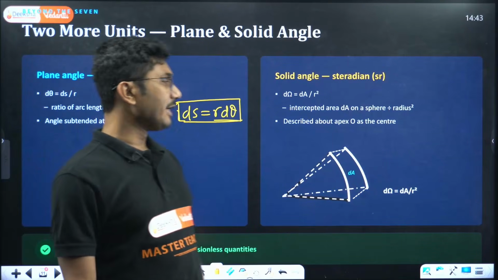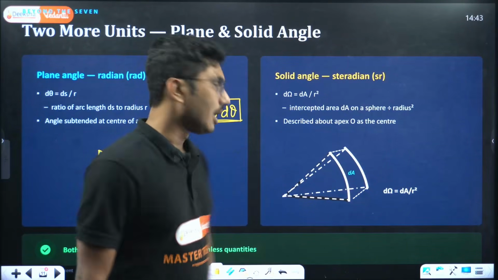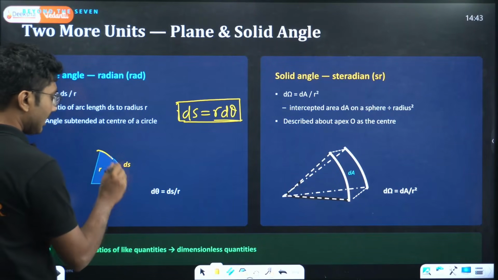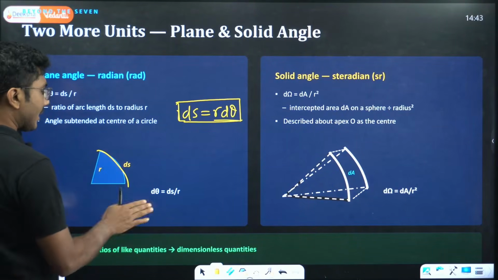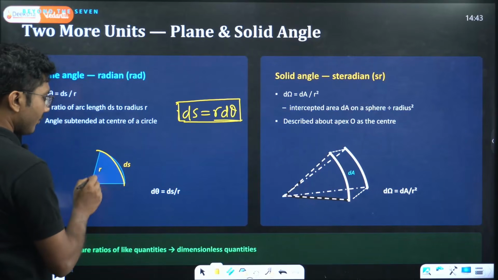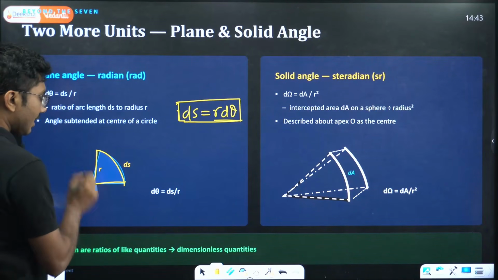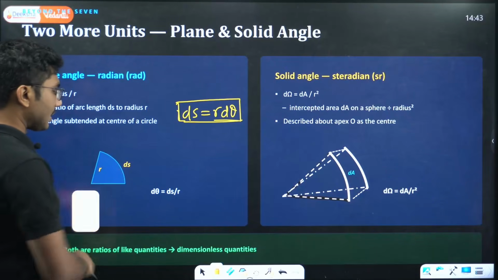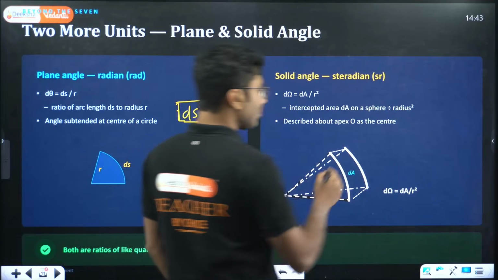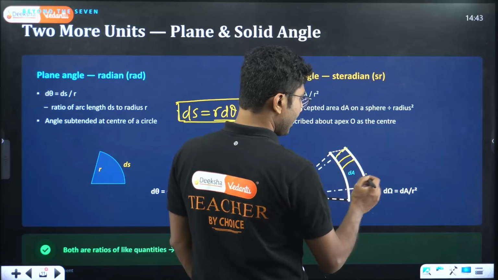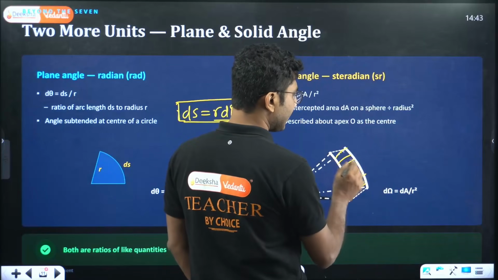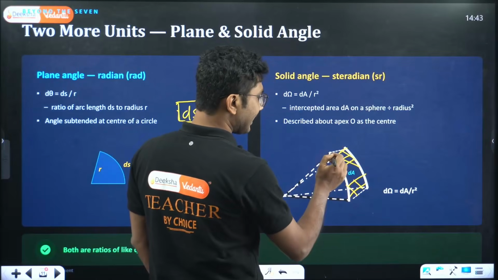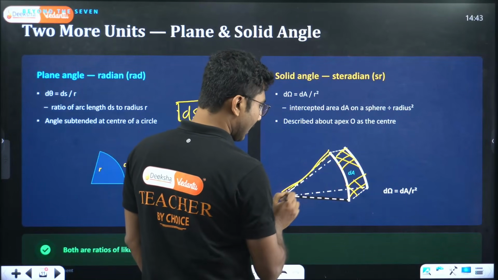Next is solid angle. Plane angle comes into the picture when there is a curved line and we have a point. The curved line makes an angle at the center, so this is a two-dimensional thing. Now instead of two dimensions, if I have a surface of area dA, what angle does this surface area make at the center?